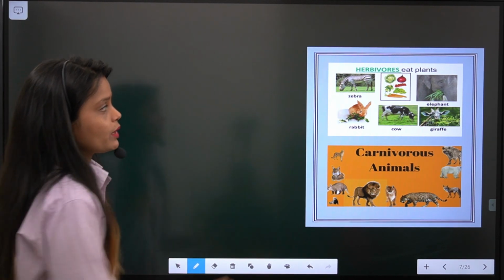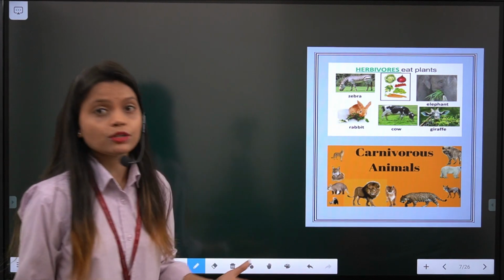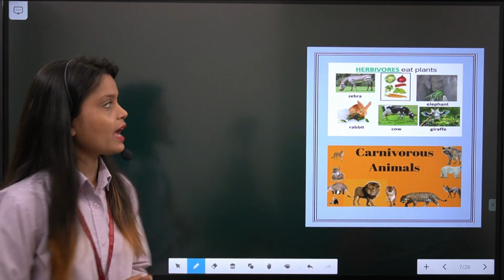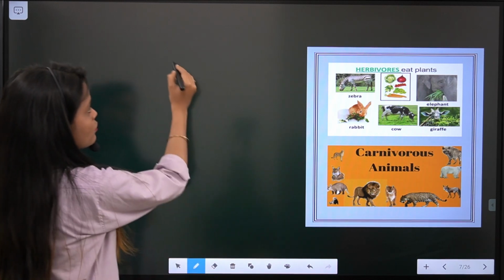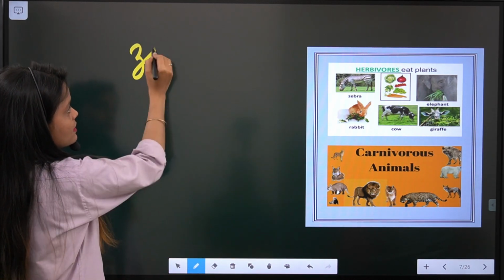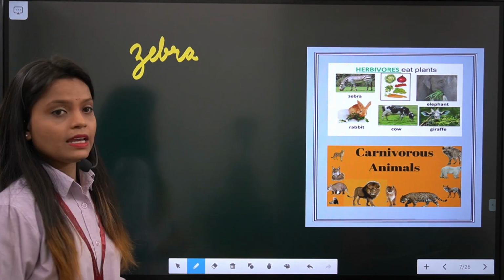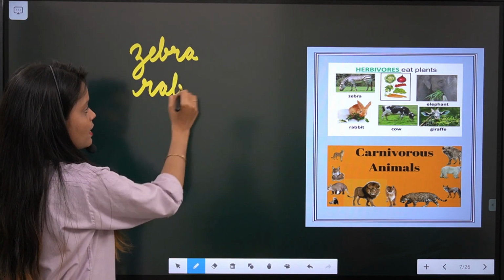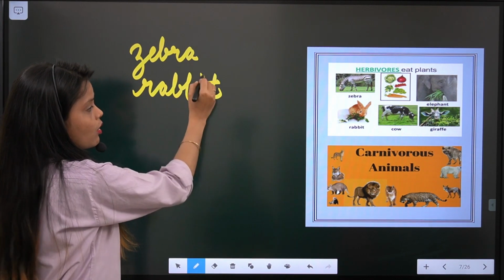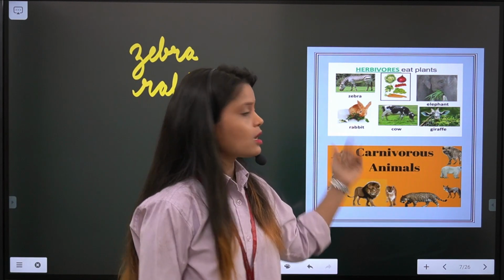Now you can see the examples of herbivores. As I told you, they are plant eating animals. So you can see so many examples of herbivores like zebra. Next is rabbit. You can write here rabbit. Or so many other examples are there like elephant, cow.